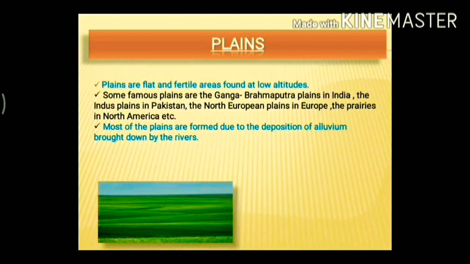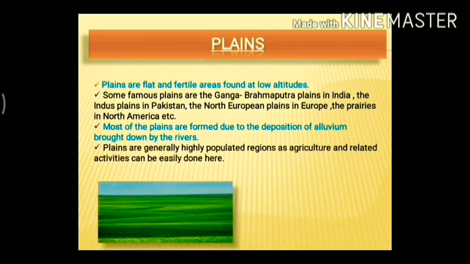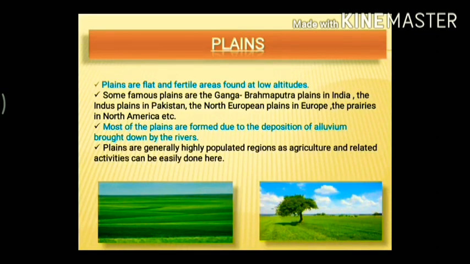Understood? Next, plains are generally highly populated regions. Yes, highly populated regions because of the presence of proper land and water in the form of rivers and all. So people are engaged in agriculture and all. Most of the agricultural works and the other activities are easily done in these areas. So that's why plain areas are highly populated.